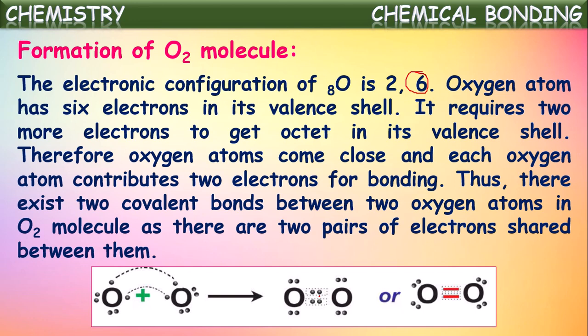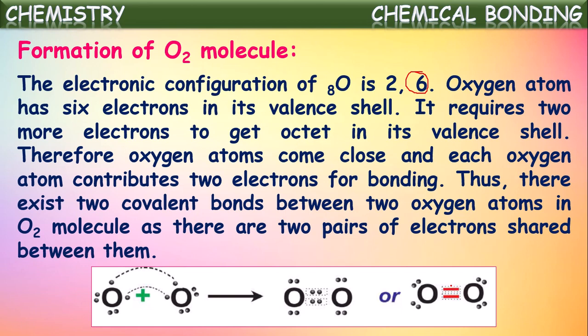These total 4 electrons, which we call 2 pairs of electrons, and they are equally shared between the 2 oxygen atoms. By that, 2 covalent bonds are formed, which together we call a double bond.